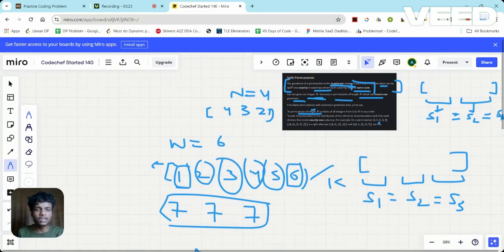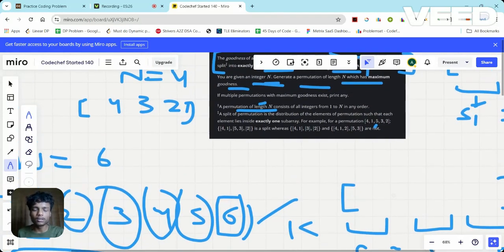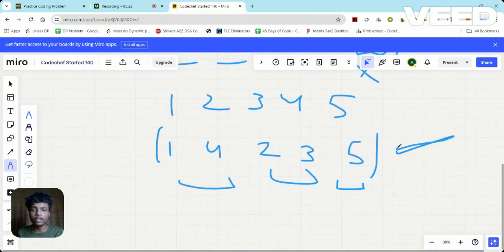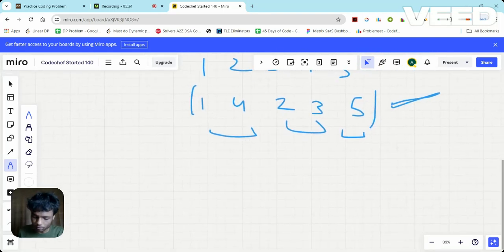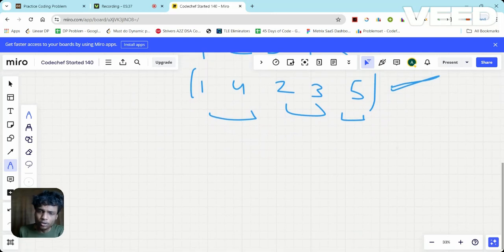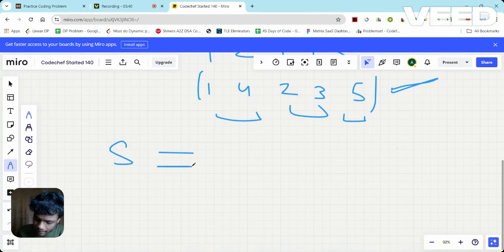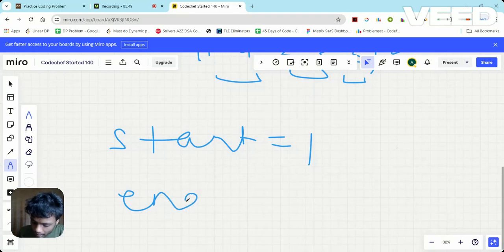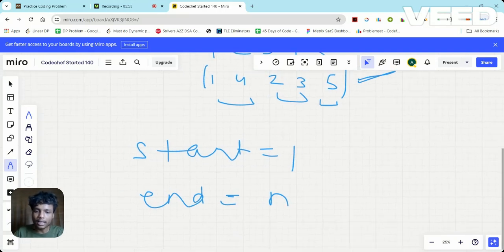So we just need to generate the sub-array permutations basically. Okay? So the answer is this permutation, this is what we need to return. Let's see how you are going to write this code. I can use a variable, let's say start, and its value is 1, and a variable end, and its value is n. First I'm going to print start, then I'm going to print end, and then I can increase the value of start and decrease the value of end, and do this until I reach n by 2.